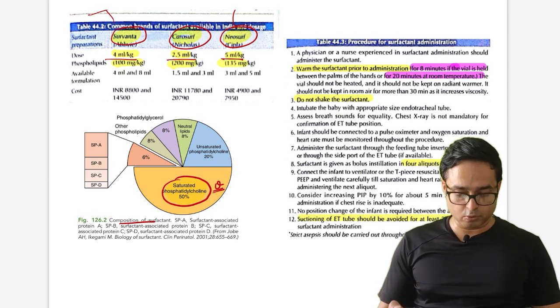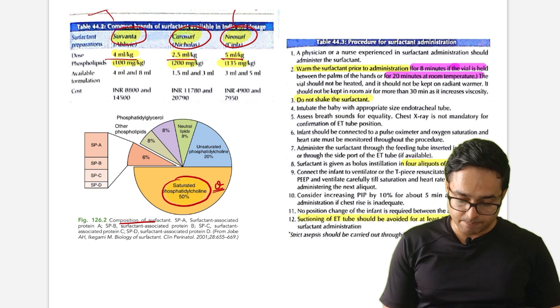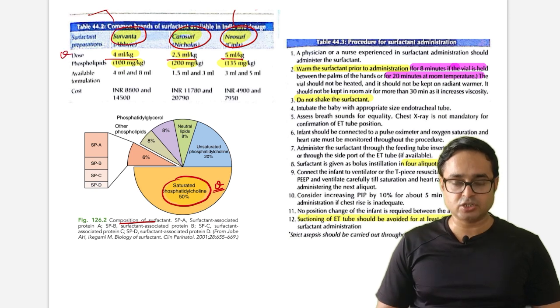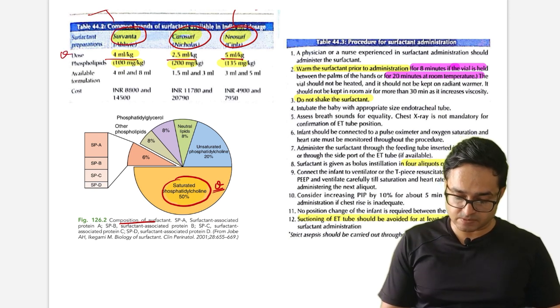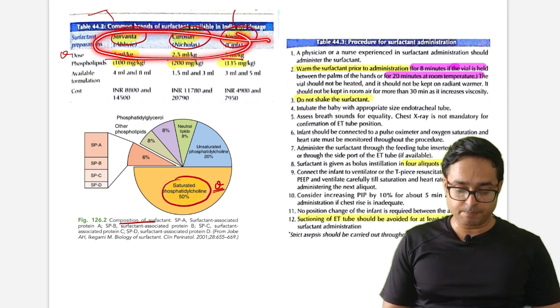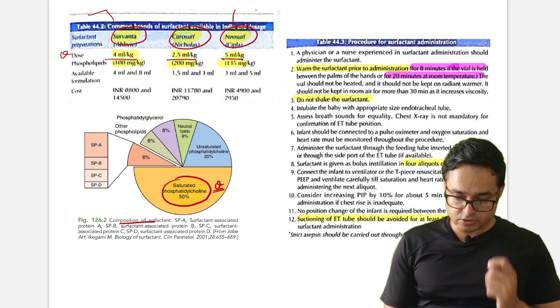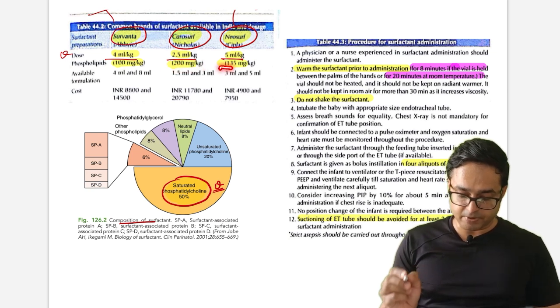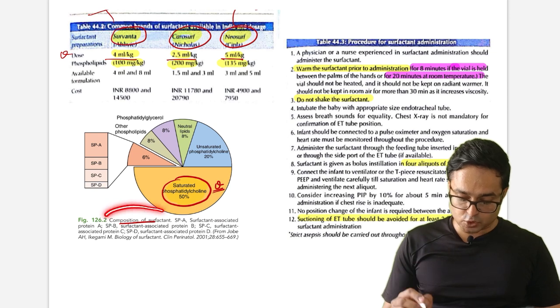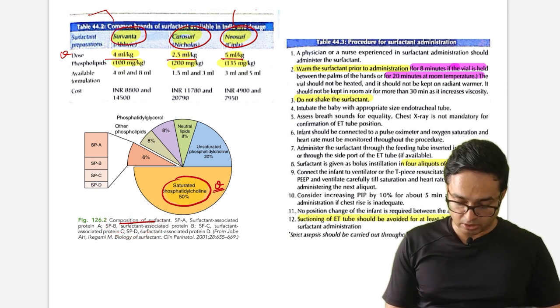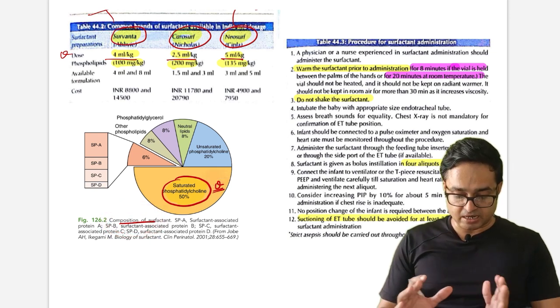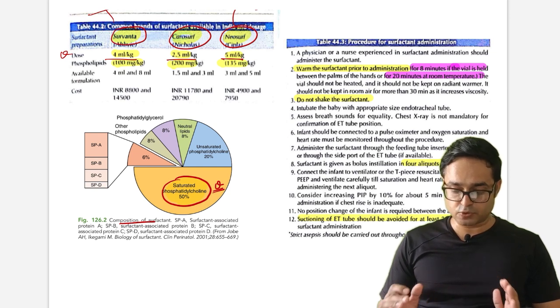All we know, dose we have to remember 4 ml per kg, 2.5 ml per kg and 5 ml per kg respectively. Phospholipid you have to remember: in Survanta 100 mg per kg, in CuroSurf 200 mg per kg and NeoSurf it is 135 mg per kg. You have to remember the composition of surfactant. The most common is saturated phosphatidylcholine, and others you can remember, but they generally ask the most important.